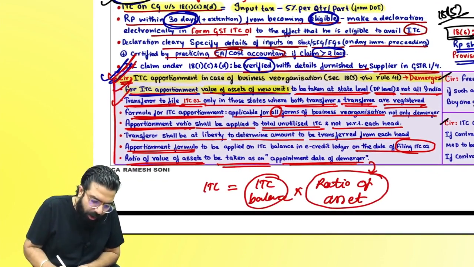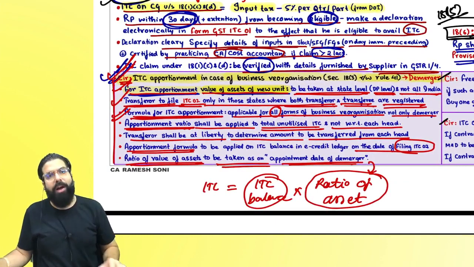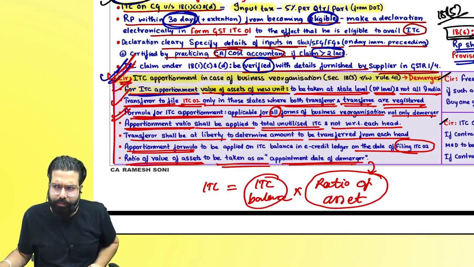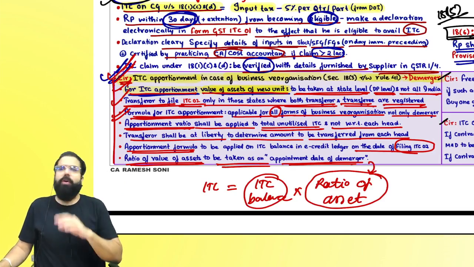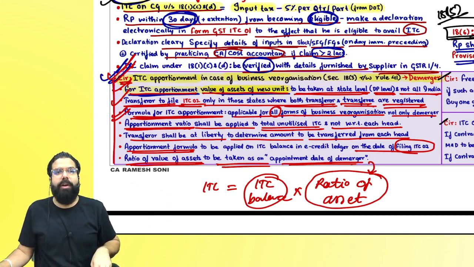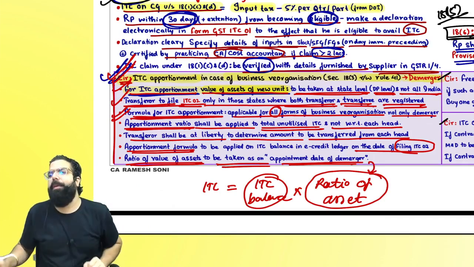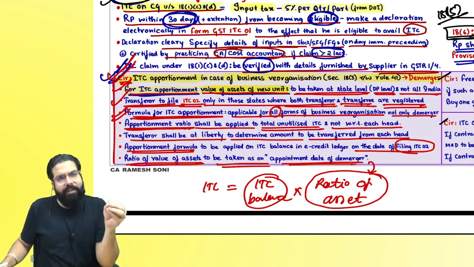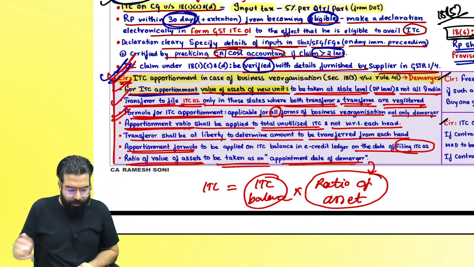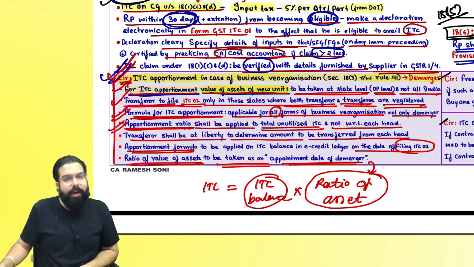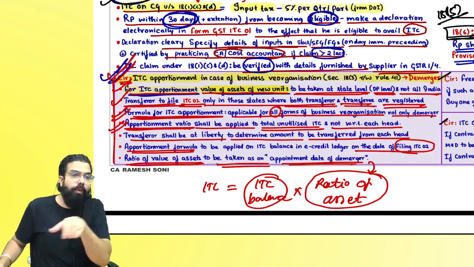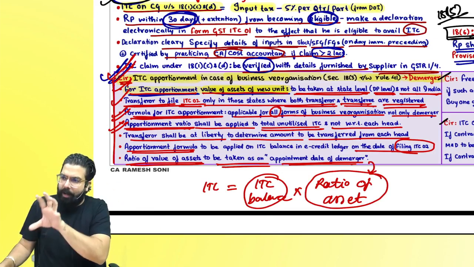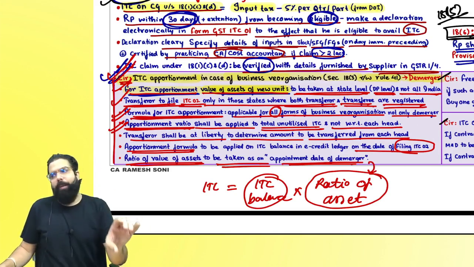ITC 02. People asked, sir, is this apportionment formula applicable only in case of demerger? The government told no, Baba, no. It is applicable to all forms of business reorganization where one part of the business is hived off. In that case, how much asset is transferred, that much credit I will transfer. Then the apportionment formula is to be applied with respect to each head or on the overall total? On the total you can apply the apportionment formula. Sir, on the total credit which you have, you can apply the apportionment formula.